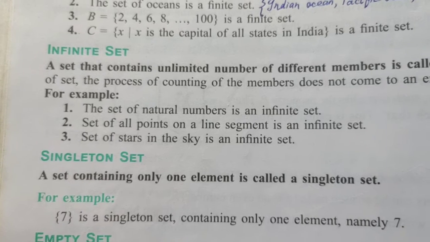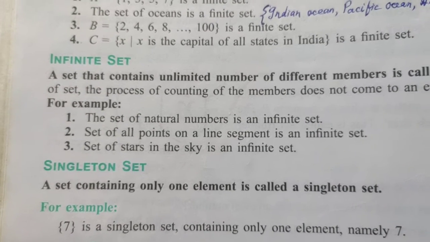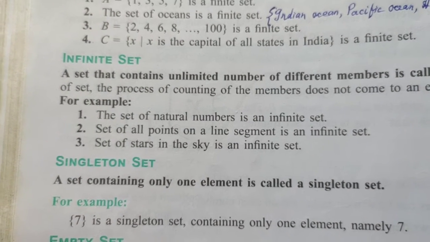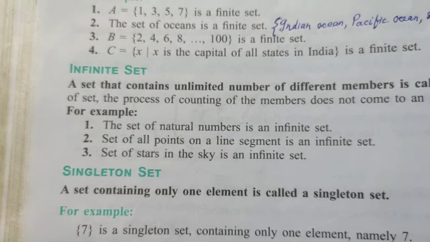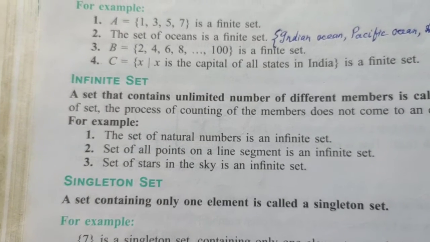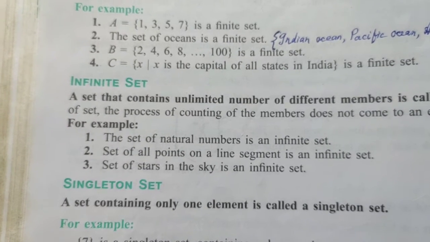Number 3, set of stars in the sky. That is an infinite set. Can you count the stars in the heavens, in the night sky? No. In the actual universe, the number of stars we see in the sky is not the whole number of stars. There are many more stars in the universe. You cannot count these stars.